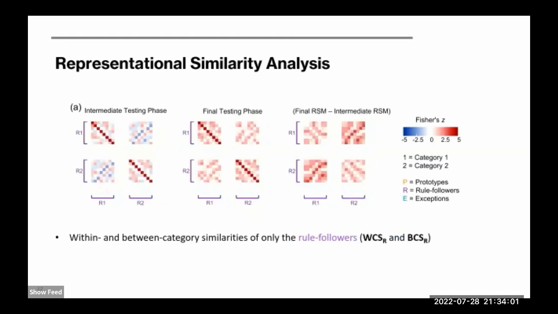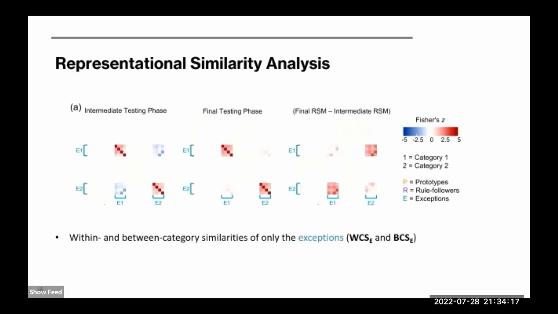And also, to gain a comprehensive understanding of the representational dynamics in exception learning, we also checked the changes in the pattern similarities among the rule followers and among the exceptions.